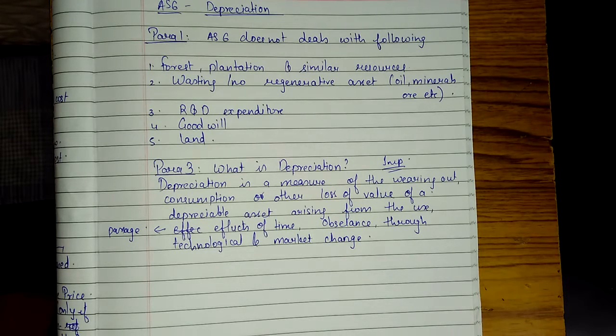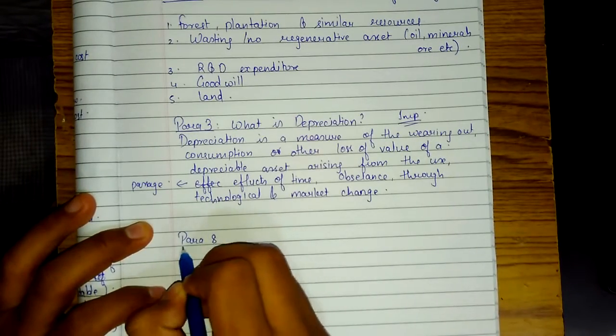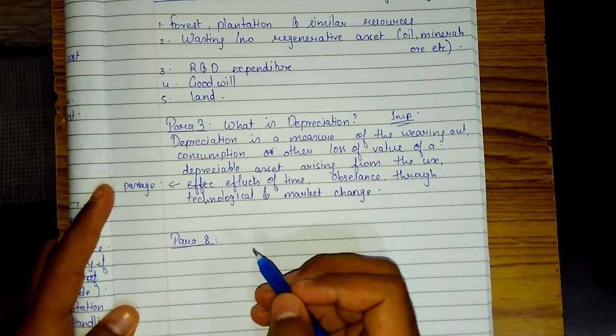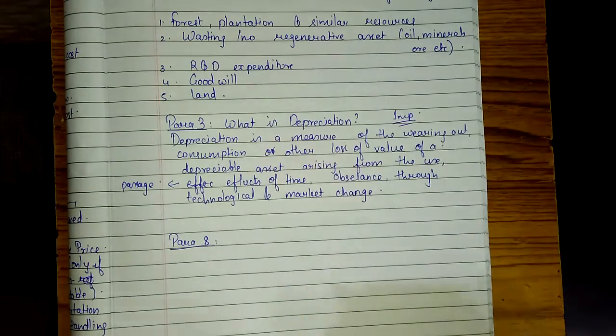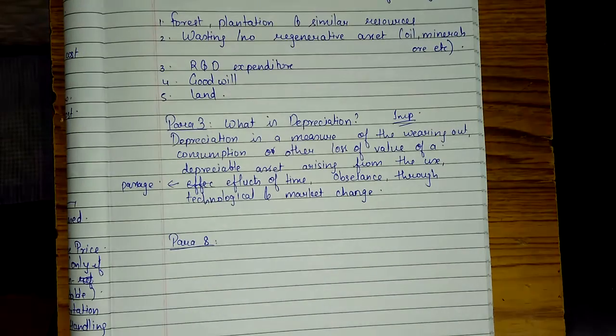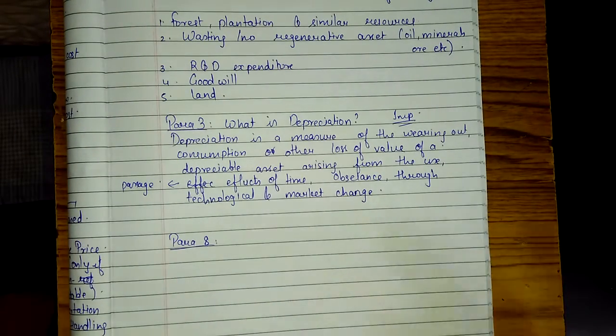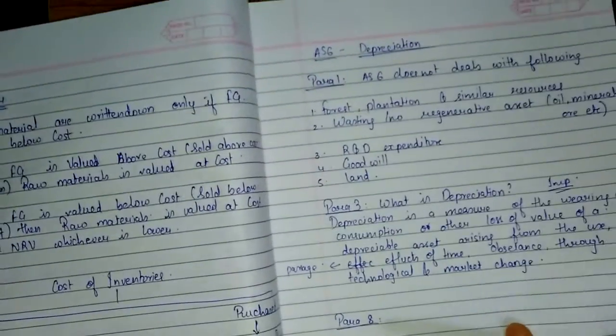Now all small sections are there. Now para 8. What does para 8 say? Para 8 says useful life of any depreciable asset should be on a reasonable and consistent basis. That means whichever asset we purchase, after purchasing we should appropriately allot the useful life of the asset on a reasonable and consistent basis. You know this method of depreciation. Wait, I'll take a rough page.